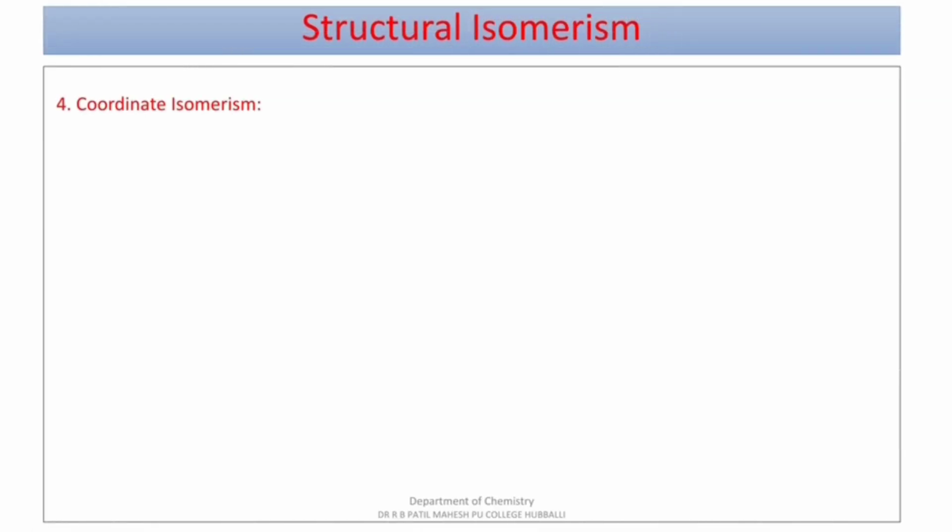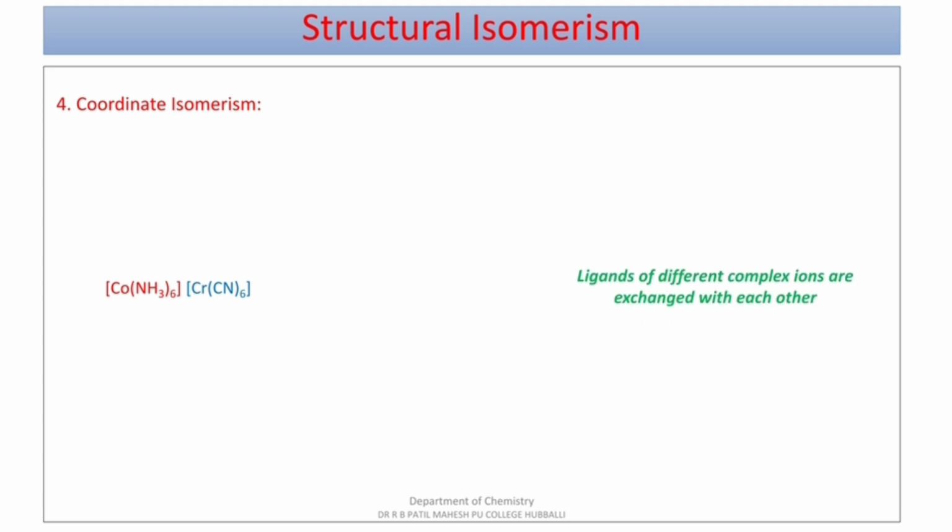Moving to the last type of structural isomerism, that is coordination isomerism. You can observe here [Co(NH3)6][Cr(CN)6]. There are two complexes. One is complex cation and another is complex anion.